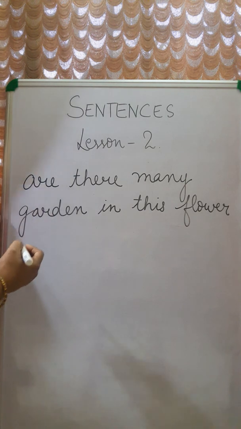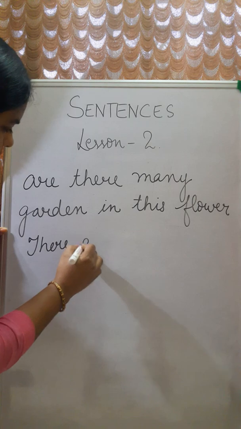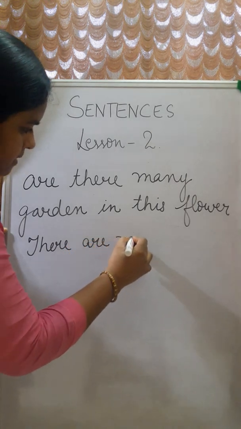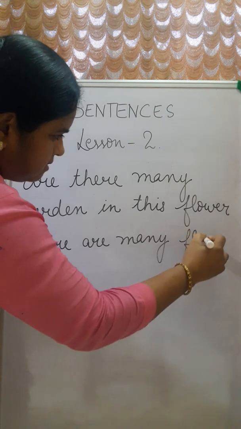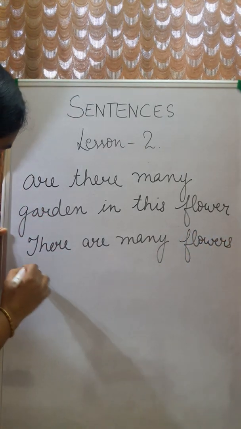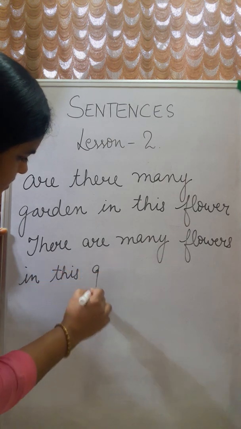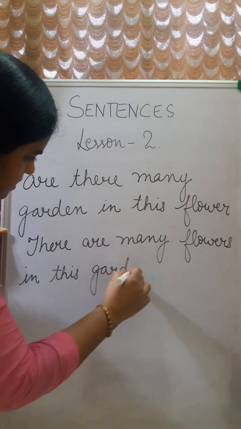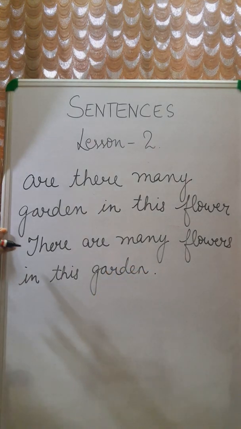But if you write like this, there are many flowers in this garden. Now this makes a sense. There are many flowers in this garden.